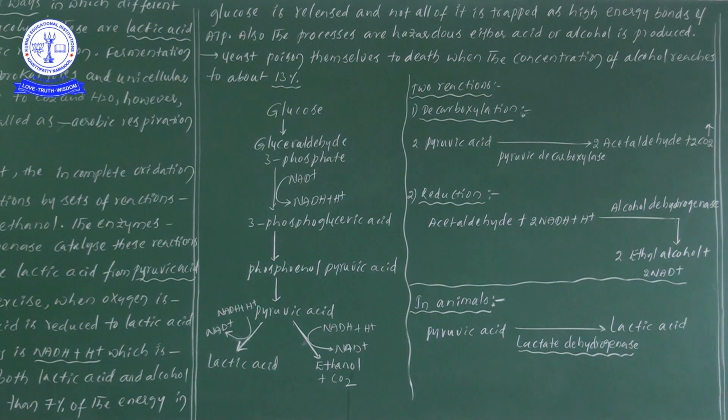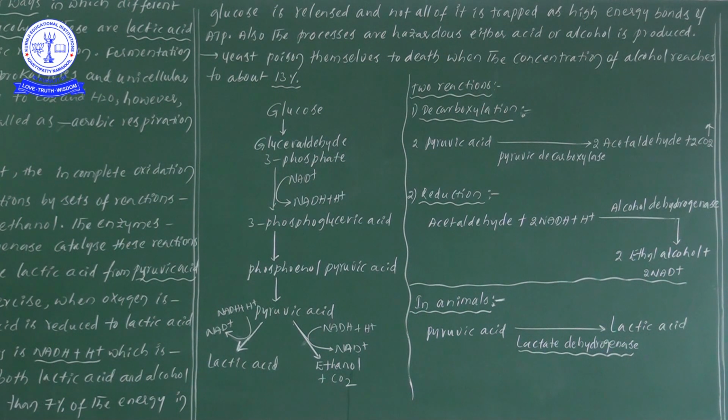That is, just less than 7% of the energy is produced in lactic acid fermentation as well as alcohol fermentation. Next, the processes are hazardous, as either acid or alcohol is produced.